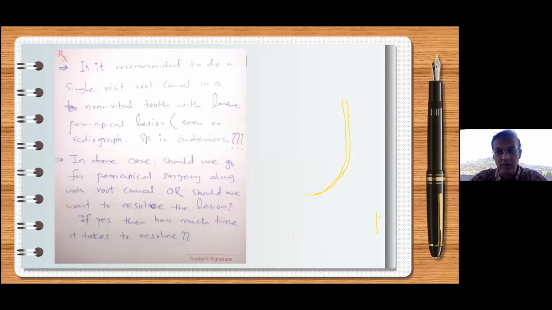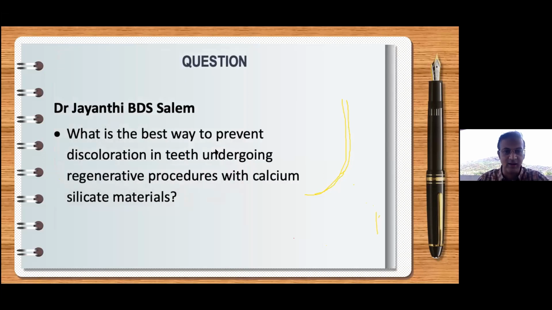I will not do surgery. I will keep the patient informed, educated. And in 99% of the cases, you do not require surgery. You just do a good endodontics, good root canal treatment for that tooth, and that's more than enough. You do not need to do surgery in these kinds of cases.